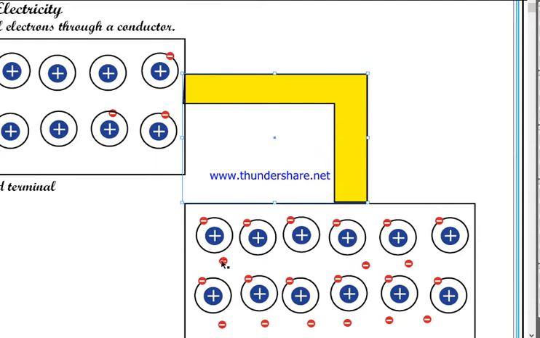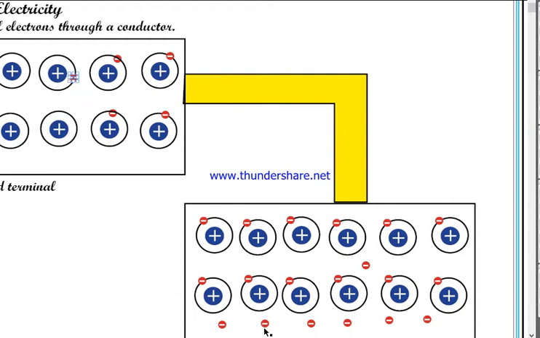And this electron also, like this, will keep on moving through the conductor, and it will go to those places where there are fewer electrons. It will move to those places where they can adjust, like this, through the conductor and here.